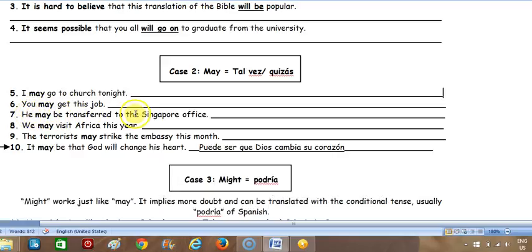He may be transferred to the Singapore office. So I'm going to translate this my favorite way, and that is tal vez sea transferido a la oficina de Singapur. All right, good. Number 8, we may visit Africa this year.